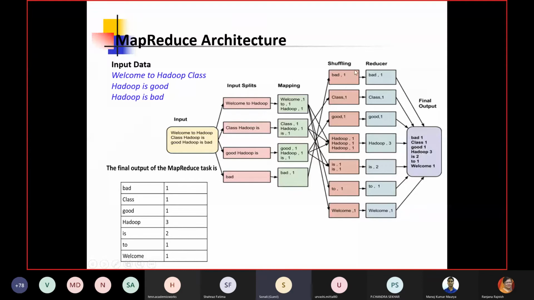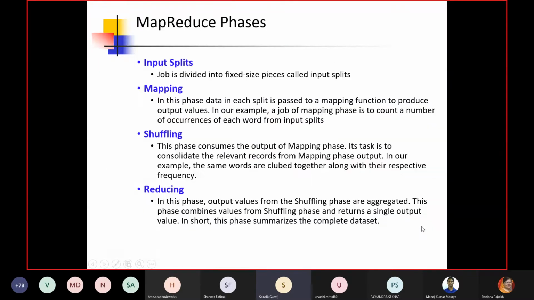You can see that here we are creating the group of Hadoop words, so it is coming 3 times, another is coming 1 time, and so on. Finally, the reducer is nothing but taking the cumulative shape of all the values we have received from the shuffling phase, and finally you can see we are getting the final output. So this is the way the MapReduce architecture works.